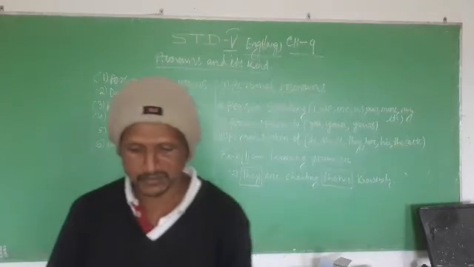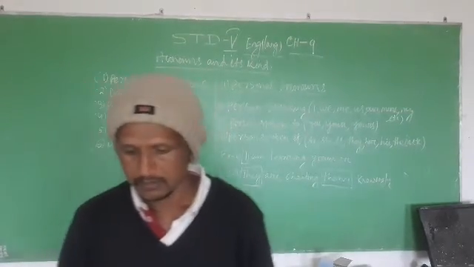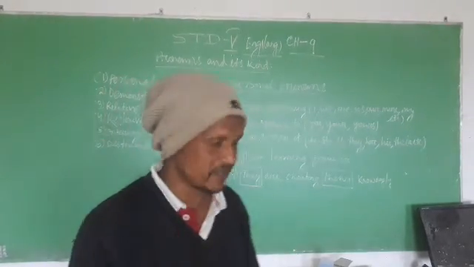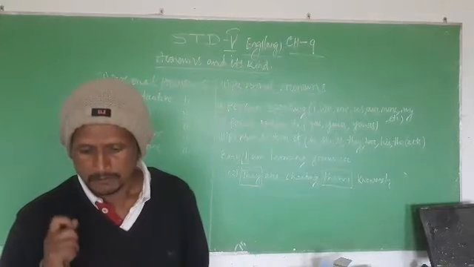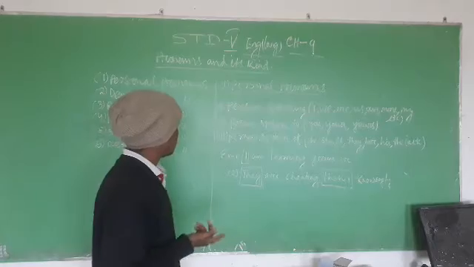What are personal pronouns? Personal pronouns are the words which are used for three persons. Three persons means the person speaking, the person spoken to, or the person spoken of.